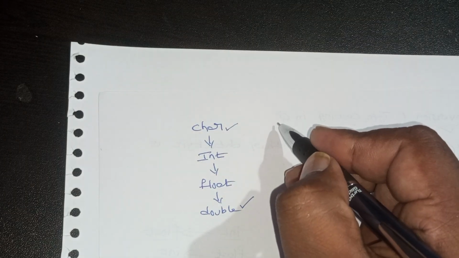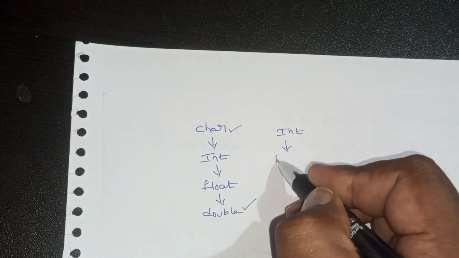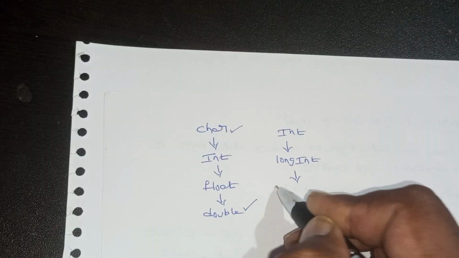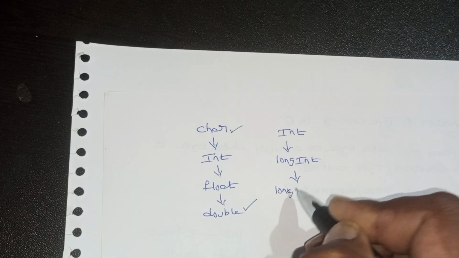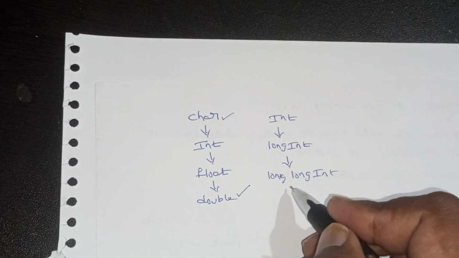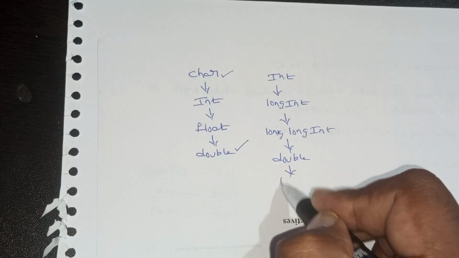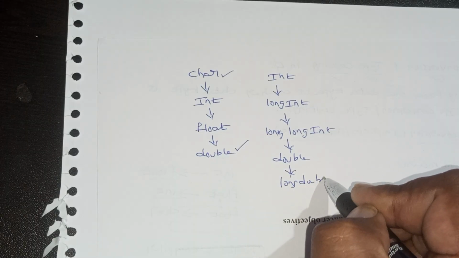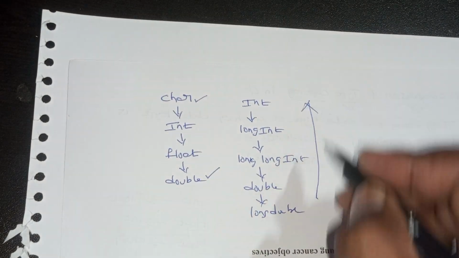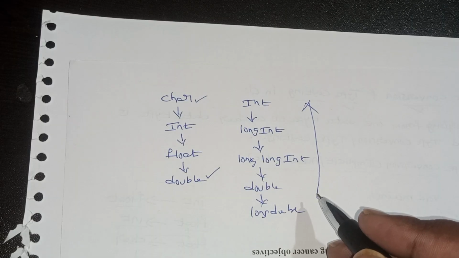For example, int, next you convert into long int, next into double, next into long double, like this you convert. Don't convert the other way. If you convert like that, it is accepted, but what is the problem? You may lose the data.